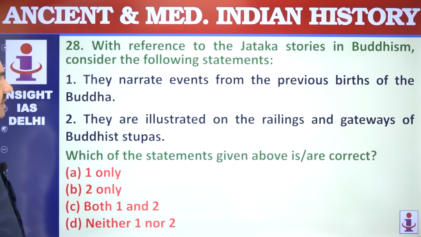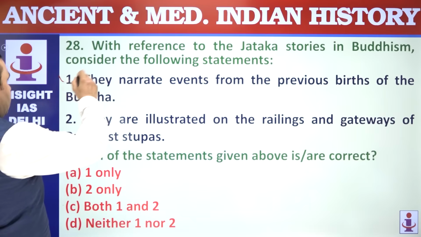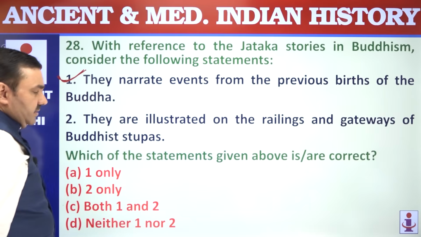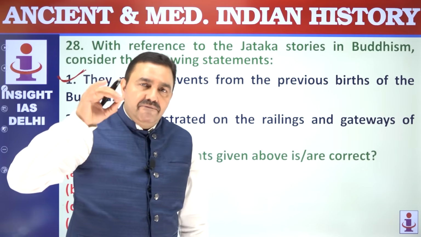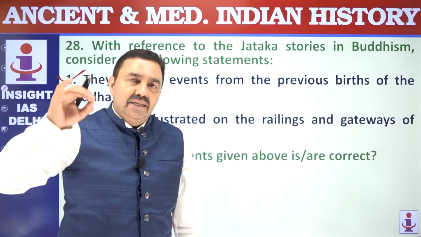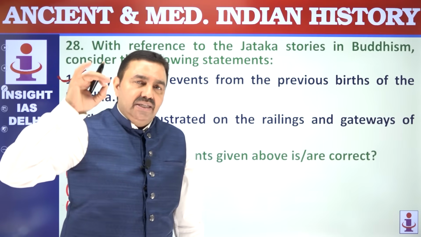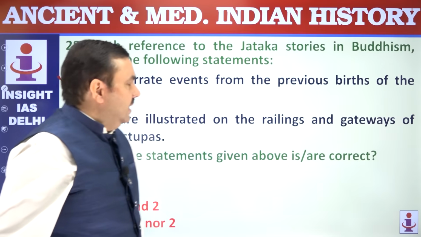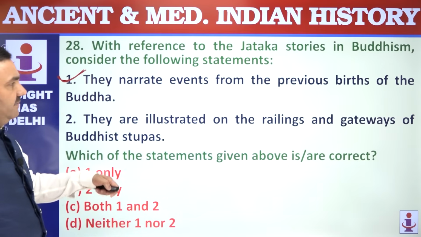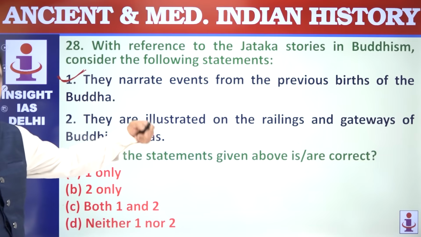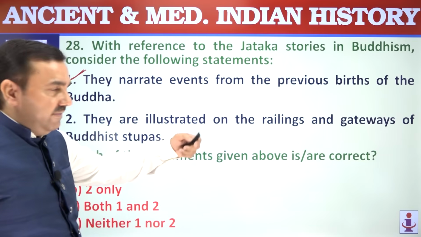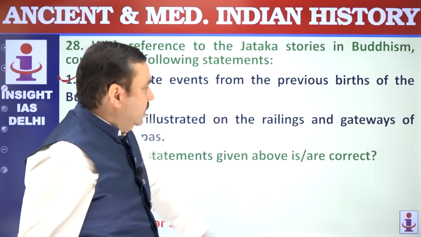With reference to the Jataka stories in Buddhism, consider following statements. They narrate events from previous births of Buddha. That's correct. There are 550 Jataka stories. It is believed that Buddha was born in this world 550 times before he attained enlightenment or nirvana. The stories of these 550 previous births of Buddha are found in the Jatakas.